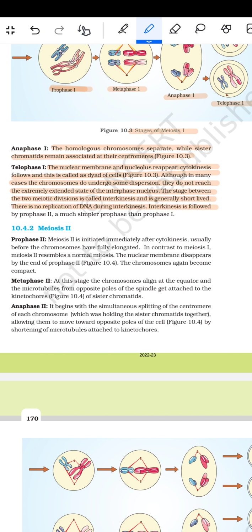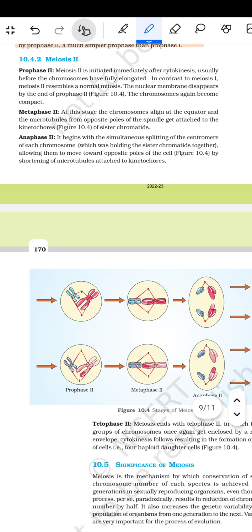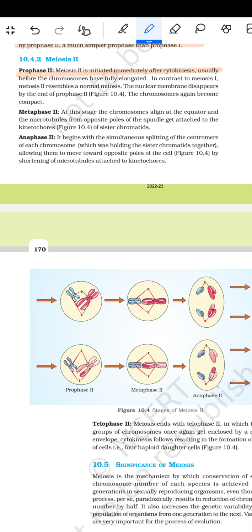Interkinesis is followed by prophase 2, a much simpler prophase than prophase 1. उसके बाद फिर आता है meiosis 2. तो in prophase 2, meiosis 2 का prophase 2. Meiosis 2 is initiated immediately after the cytokinesis, usually before the chromosomes have fully elongated. In contrast to meiosis 1, meiosis 2 resembles a normal mitosis. The nuclear membrane disappears. By the end of prophase 2, the chromosomes again become compact.